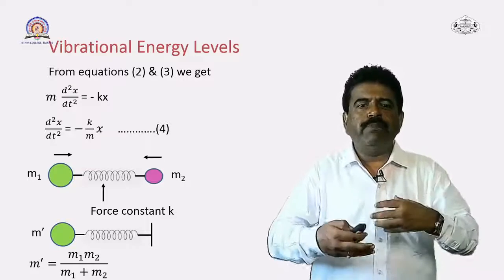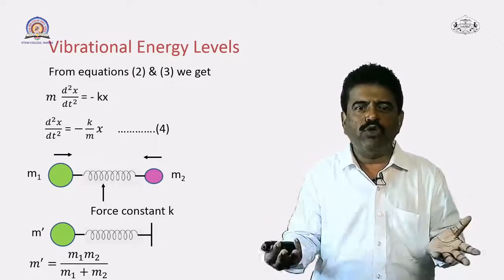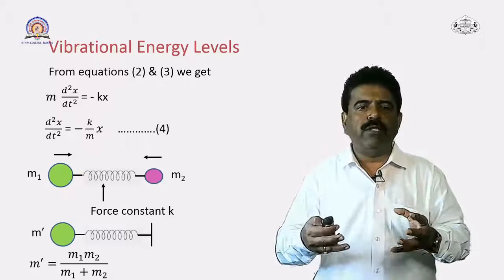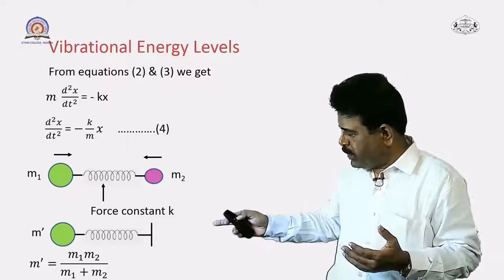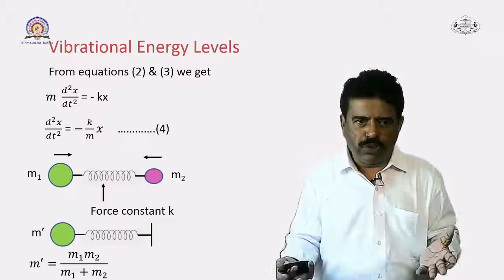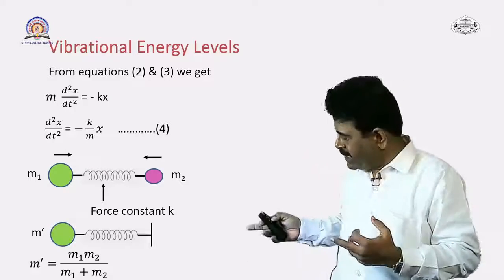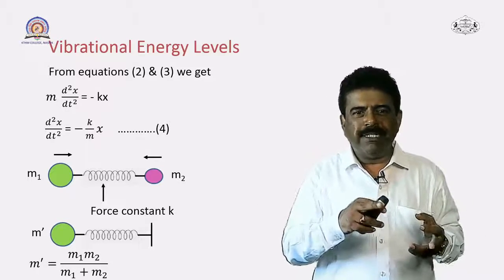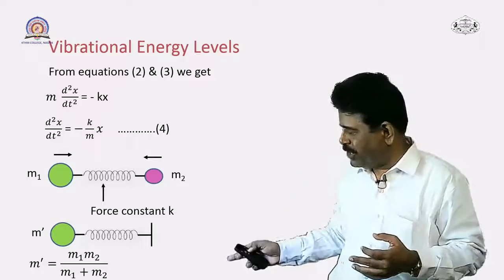For a bond you can represent it by a spring, because there is some force. Bond is nothing but force between the two atoms, and that holds these two atoms together to form a molecule. Now this is a two particle system. Two particles are connected together by certain force, and you can replace this two particle system by a single particle system. So the two masses of atoms m1 and m2 you can replace by a single mass m dash.